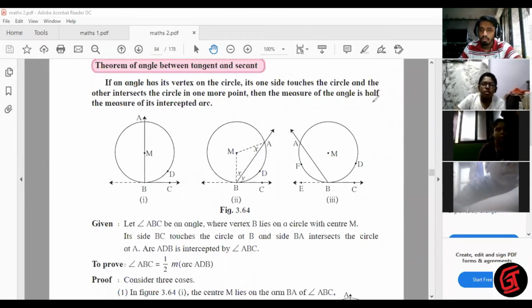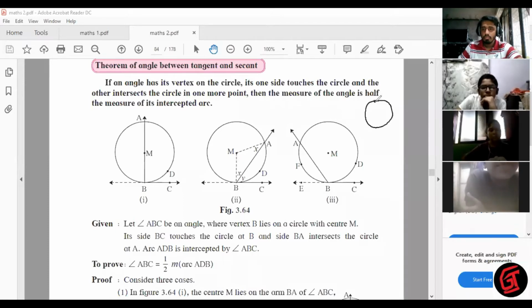Can anyone tell me? Yes, Anil. What is the meaning of a tangent? Yes, Zara. A circle and there is one line going, like it goes like that to the circle, and there's one point that touches the circumference. That is called a tangent. A line which passes through the circumference of the circle is called a tangent. So, suppose this is a circle.